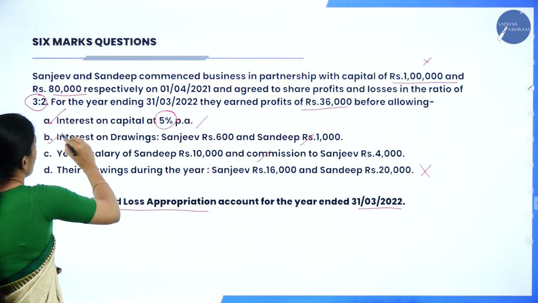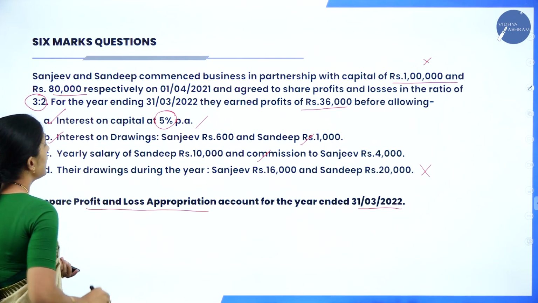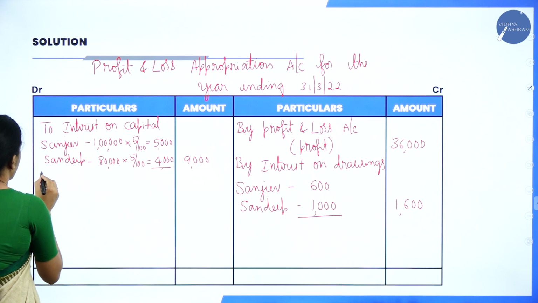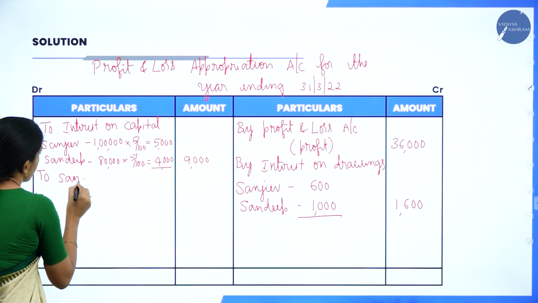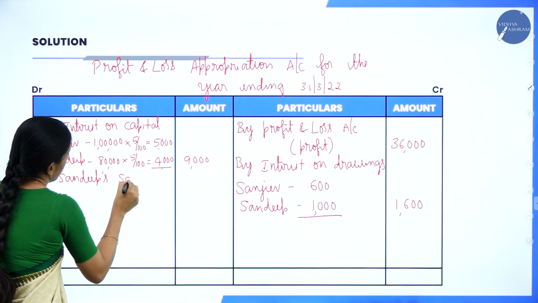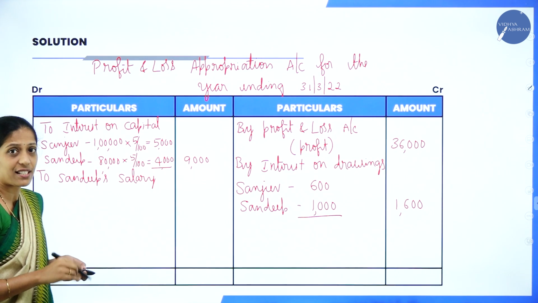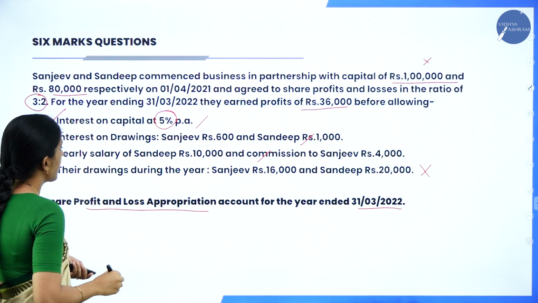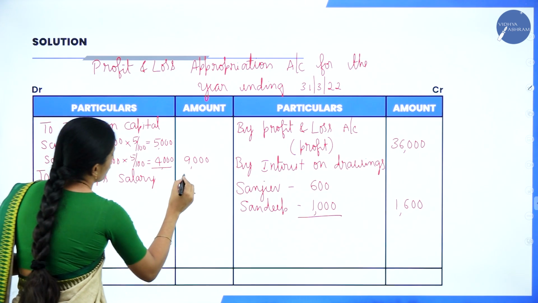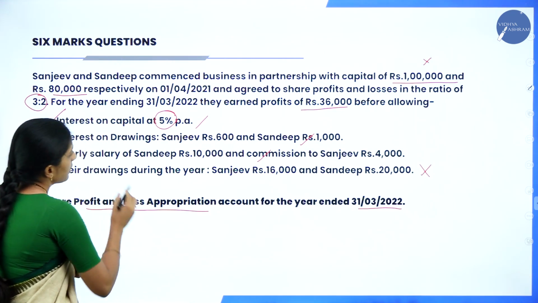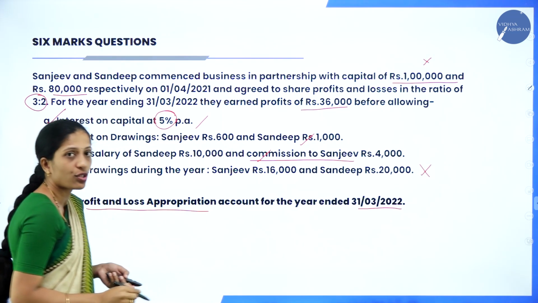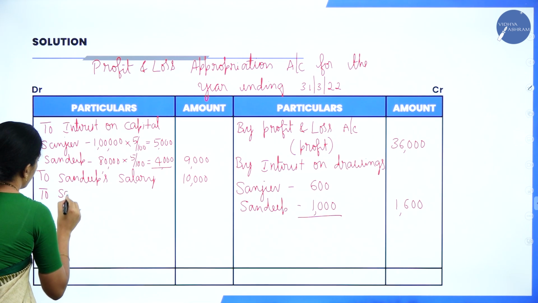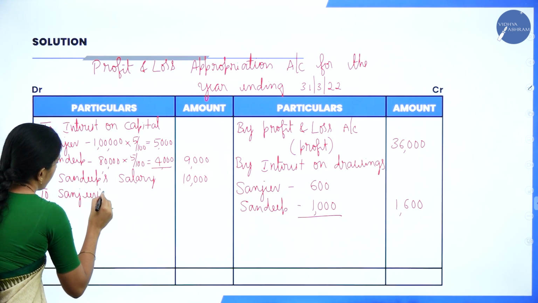Now, this is done. Interest on drawings in the credit side, done. Yearly salary of Sandeep. So how do you write? To Sandeep's salary. How much? 10,000. So yearly salary they have given. Suppose they have given in terms of month, then into 12 you have to do. Now, here yearly salary they have given. So how much? 10,000. Next, continuation, they have given commission to Sanjeev. So how do you write? To Sanjeev's commission.